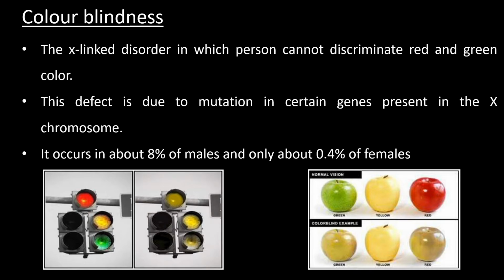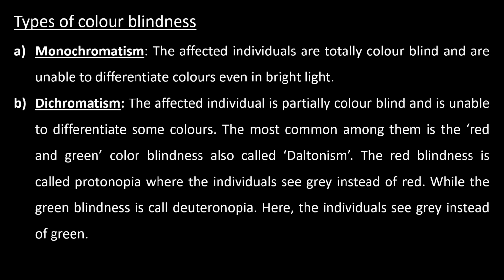It occurs in about 8% of males and only about 0.4% of females. Such persons cannot distinguish the red and green color properly. In these pictures, you will find if the person is suffering from such diseases, the red and green color will look like a gray color.